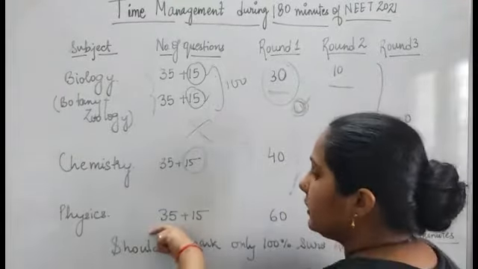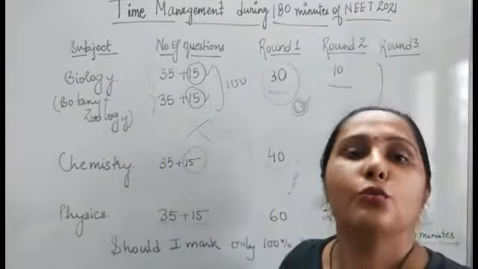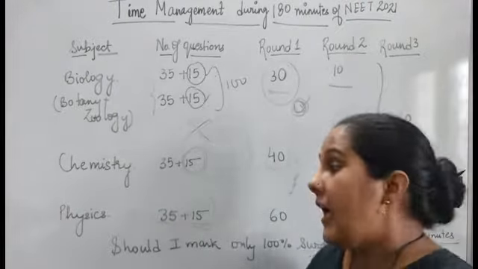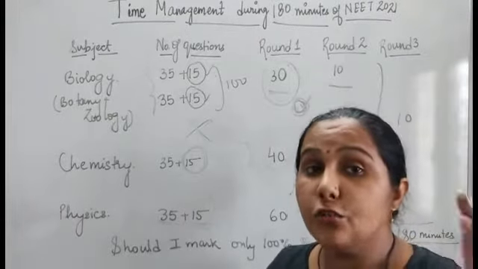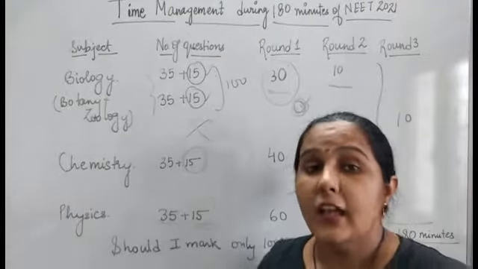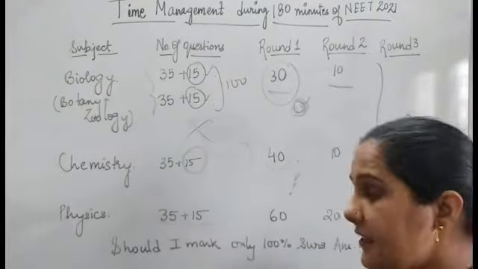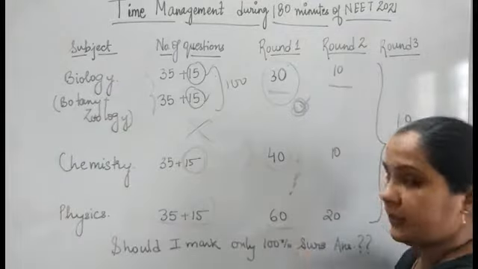Okay, now move to the 35 questions. This entire round of at least going through all the questions and doing the questions in which you are 100% sure and you are able to calculate. They do not require much calculation. You are able to do whatever calculation is there. The formula based questions in which you can give direct answers. All this has to be done in the first round for physics, which will be 60%, right?